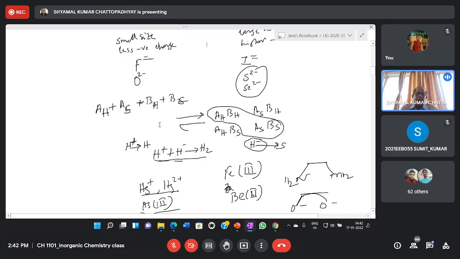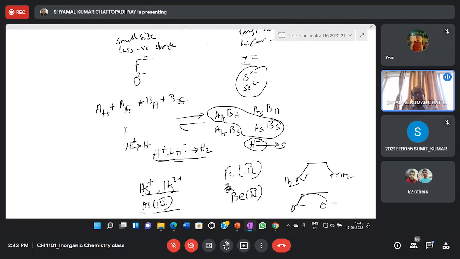if you follow the above criteria blindly, you may not expect that they will react with each other. But the inherent acidity of hydrogen ion and inherent basicity of the hydride ion is such that even when hydrogen ion is a hard acid and hydride ion is a soft base, still, when mixed, they react explosively to form hydrogen gas. So it is not that hard acid and soft base do not react with each other. They react with each other, they form stable complexes.